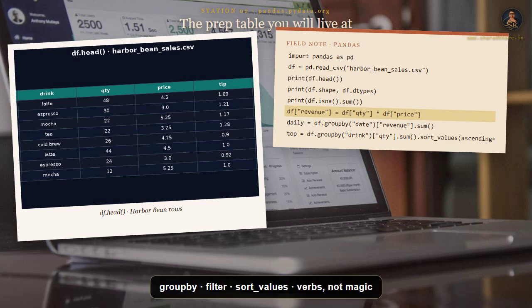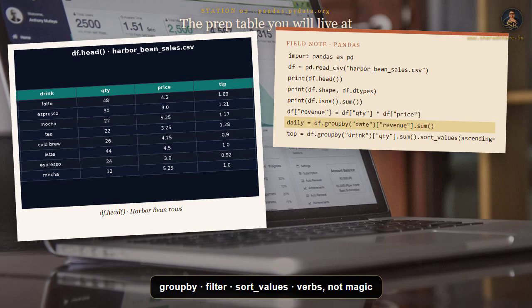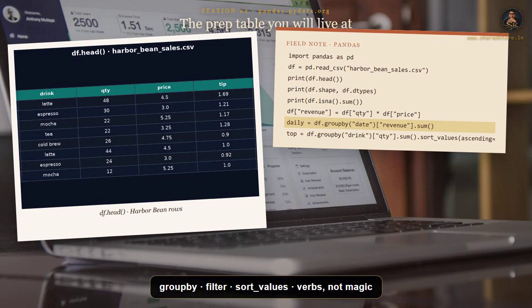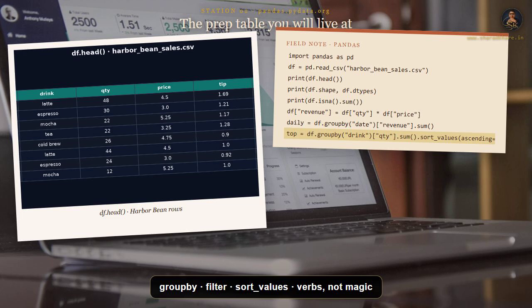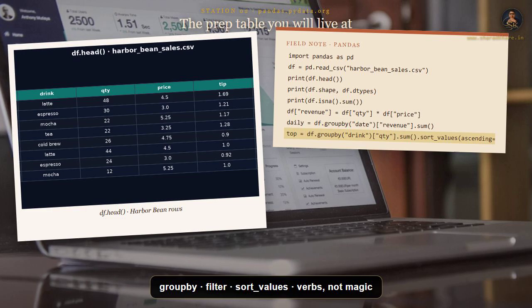groupby('date'), then revenue, then sum. groupby('date') splits the table into one bucket per day, and sum folds each bucket into a single till total. weekend equals df where weekend equals 1. That filter keeps only Saturday and Sunday rows, so you can compare them with weekdays later. groupby('drink'), qty, sum, then sort the values with ascending equals False. That one chain asks which drink sold the most cups, and it prints the ranking you can take to the owner.